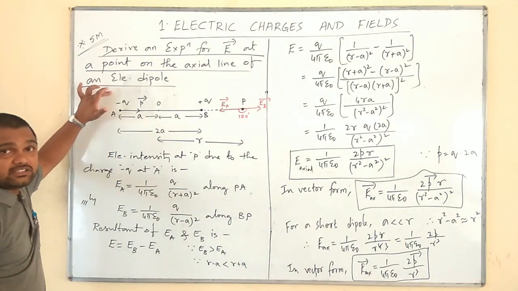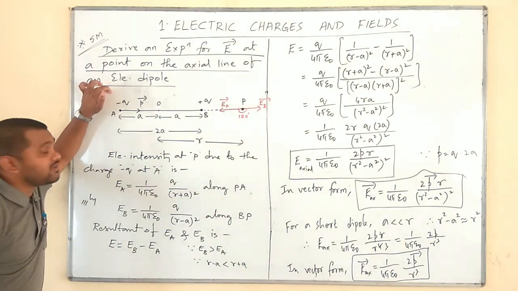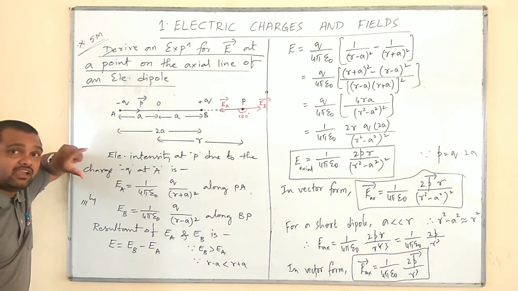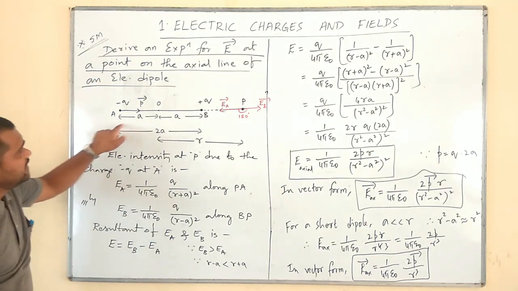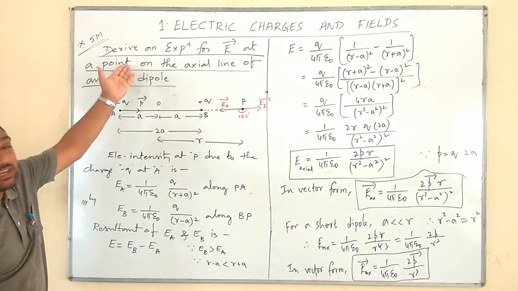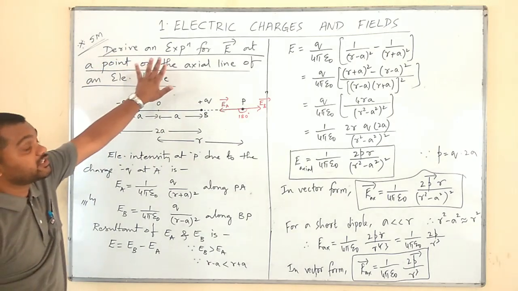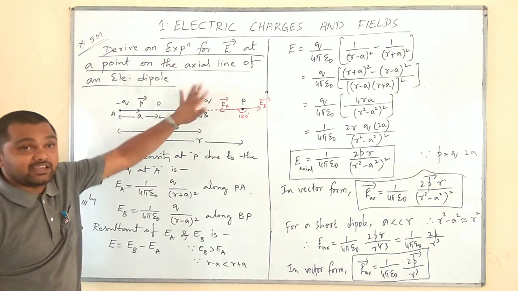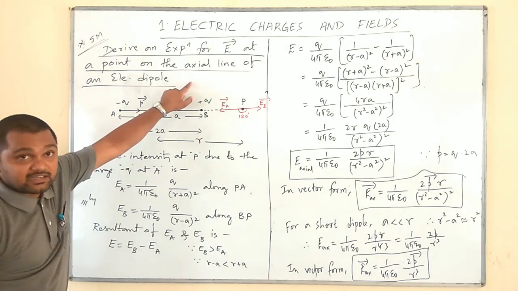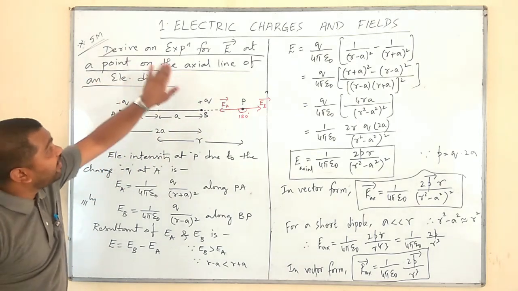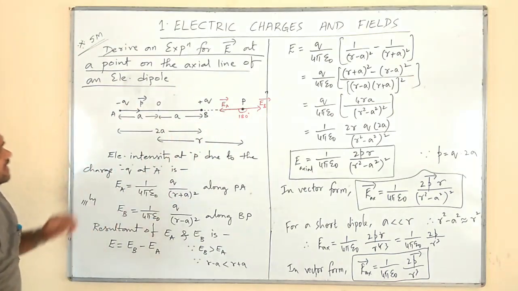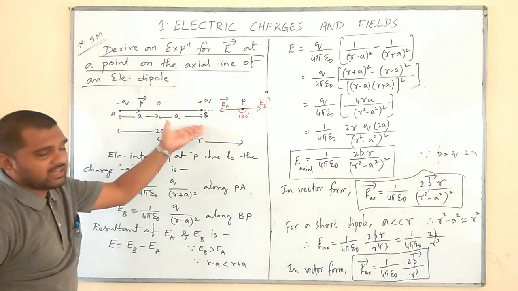An electric dipole is a system containing two equal and opposite charges separated by a small distance. Here, it is an electric dipole. In the question itself, they have given, we have to derive the expression for electric intensity due to that electric dipole on that axial line. So in the same way, I have drawn one electric dipole.